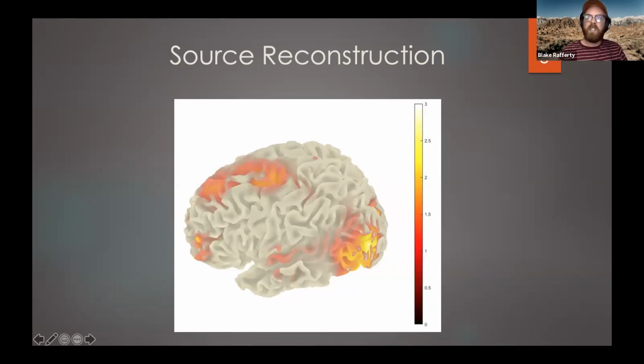the visual association areas. The fusiform gyrus has been suggested as this kind of interface between sensory and conceptual systems in visual processing that can be used to facilitate more efficient visual processing. And so it's really common to see it activated in reading tasks like the one that we used here.